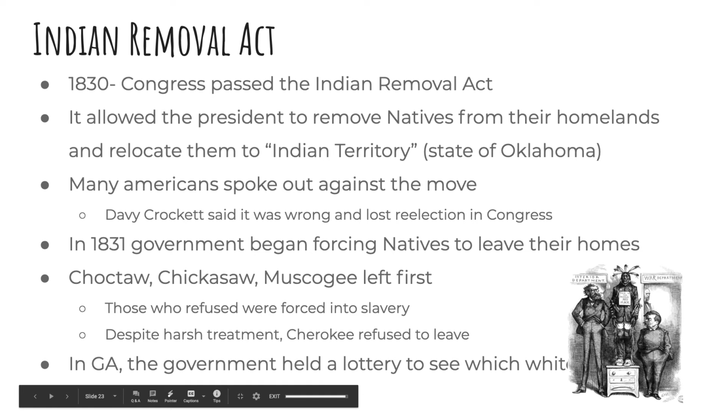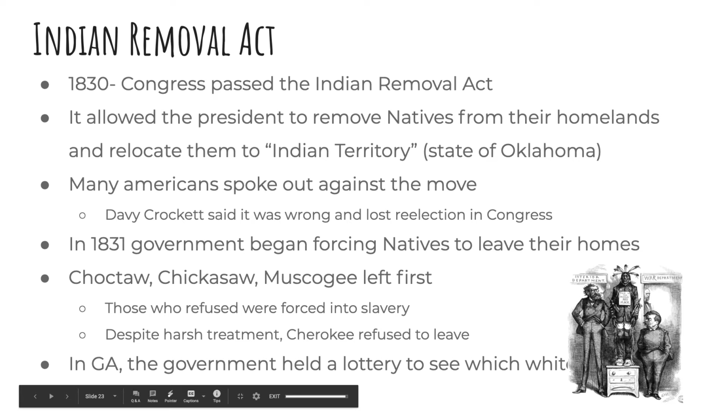Many Americans, so many white Americans, spoke out against the move. In fact, one person, Davy Crockett, who was a legislator, he was a congressman, he spoke out and said that it was wrong. And because he kind of stood up for his beliefs and went against a lot of other Americans, he lost re-election. So people didn't want him to be part of Congress anymore because they didn't agree with his beliefs. But he kept his conscience. He knew that he was trying to fight for the rights of the natives, even though he was not going to be in Congress anymore.